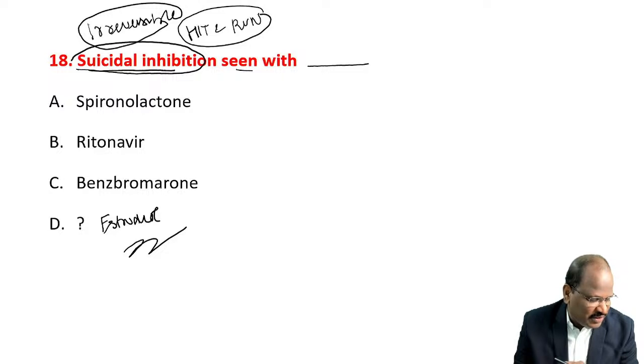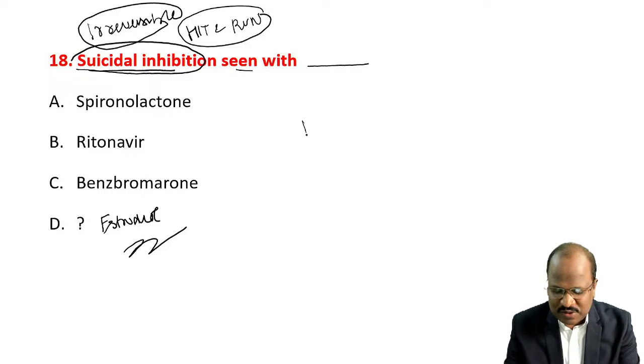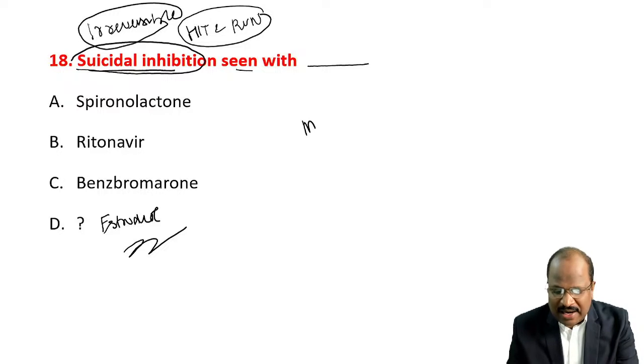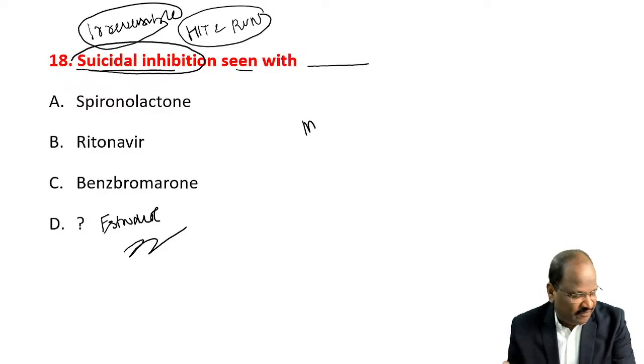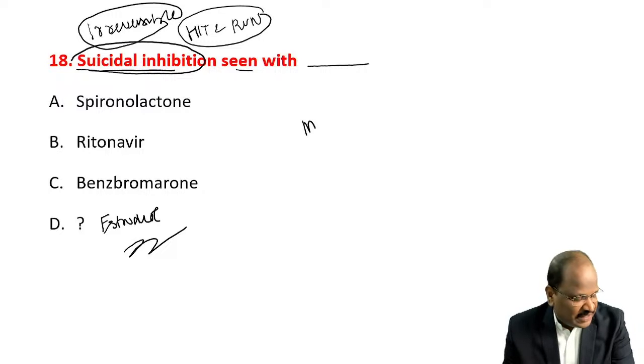Multiple response question. In this multiple response question, I think it's a tough question, doctor, because for suicide blockers we have a lot of examples, like clavulanic acid, a beta-lactamase enzyme blocker, or omeprazole and pantoprazole, blocking H plus K plus ATPase irreversibly.